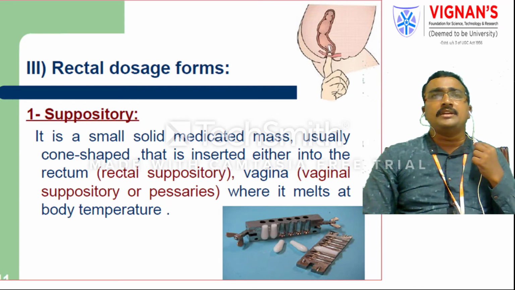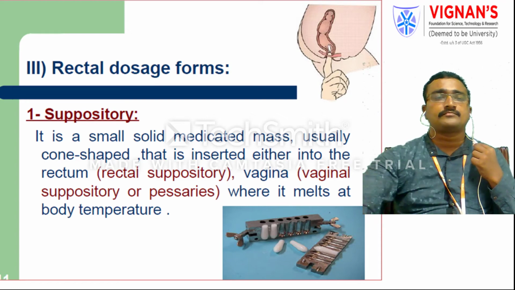And it can be easily melted by your body temperature. The ideal body temperature of humans is 37 degrees centigrade plus or minus 0.5 degrees. And the ear cones: if you administer any rod-shaped form into the ear, you can call it an ear cone. Nasal cones are also available. Urethral suppositories are also available, and you can also call them bougies.